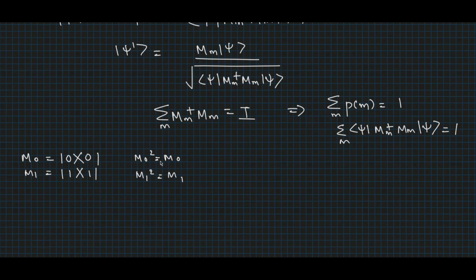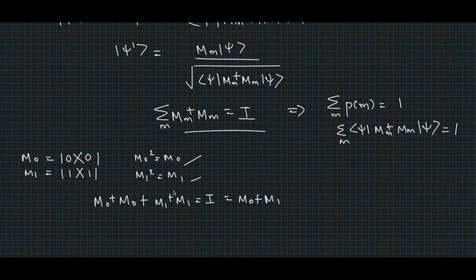From this we can also check the completeness condition, that is M0 dagger M0 plus M1 dagger M1 is equal to I, which can also be written as M0 plus M1 based on these two conditions.